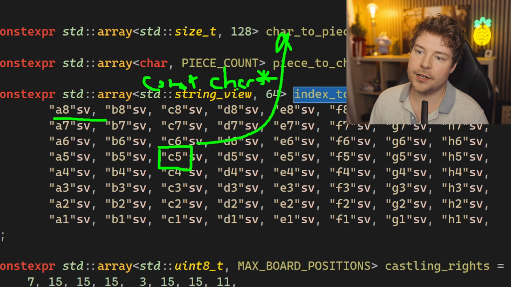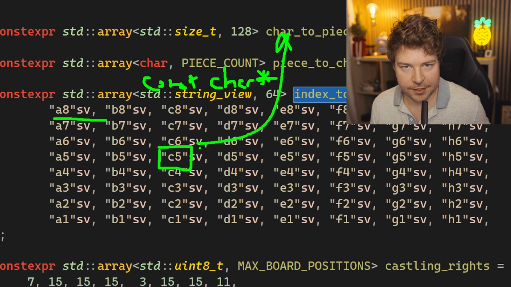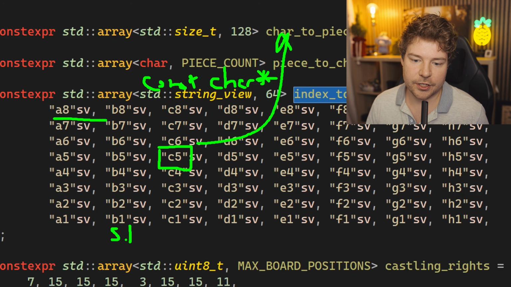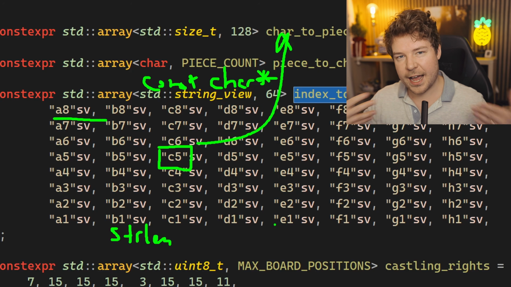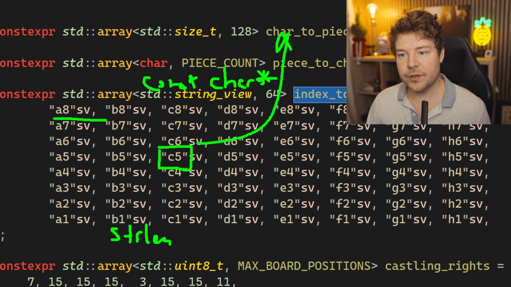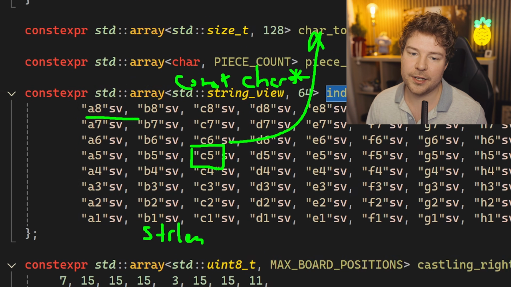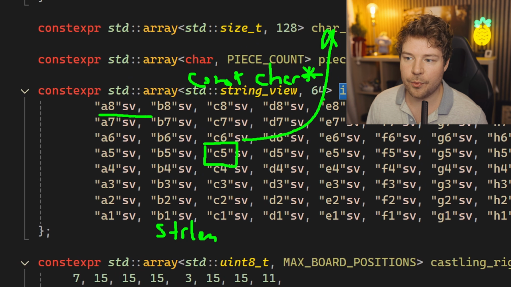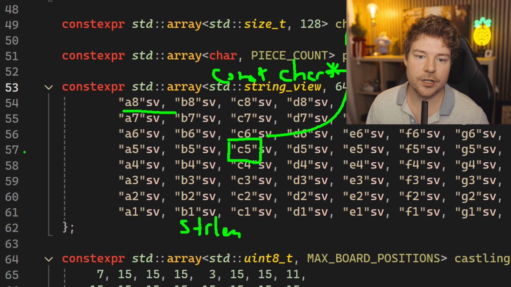However, the downside of using a const char pointer is that you don't know how long that string is. You expect obviously that it's null terminated, so you can use a function like strlen to figure out how long it is, but you don't have that information automatically. With a string view, it's actually doing the same thing in this case. So it still sees that it's a string literal, obviously. A string view, by the way, for those of you who don't know, maybe I should have explained this, is basically just a const char pointer. I'm sure it probably supports other character types as well, but it's just a const char pointer and a size.